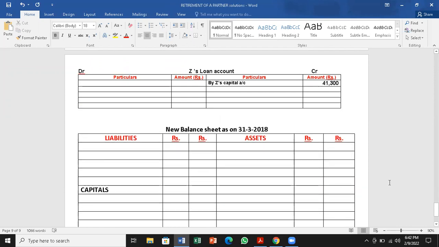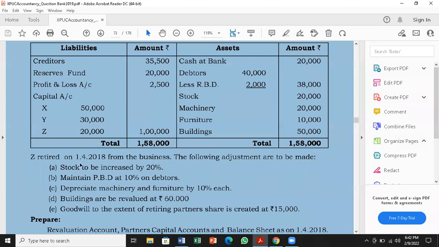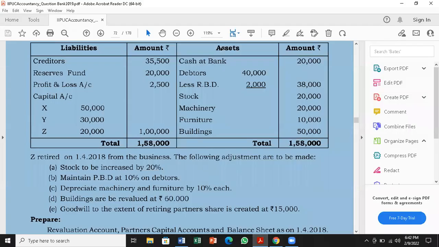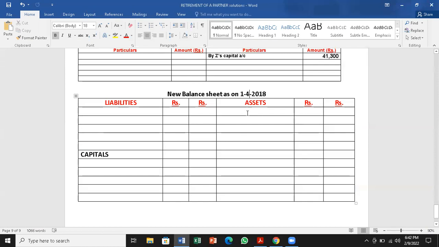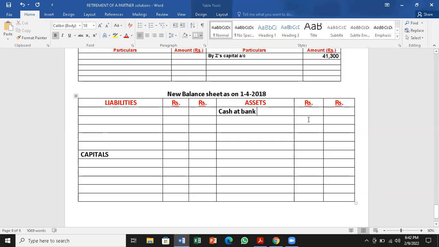Then the new balance sheet date, we have to check when exactly it happened. Retirement was 1/4/2008, so I'll make this the 1/4/2008 new balance sheet. First, the asset side: cash at bank, no change, same as the old balance sheet value, that is 20,000. Next is sundry debtors, 40,000.